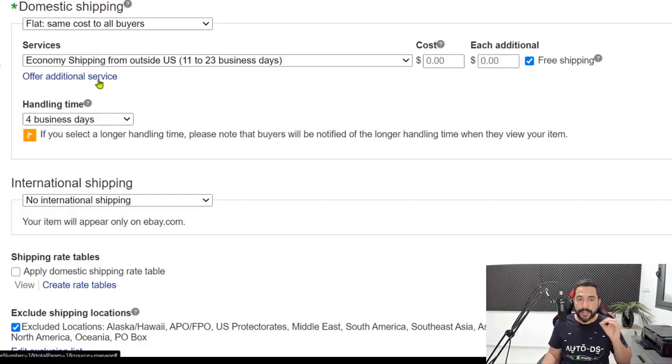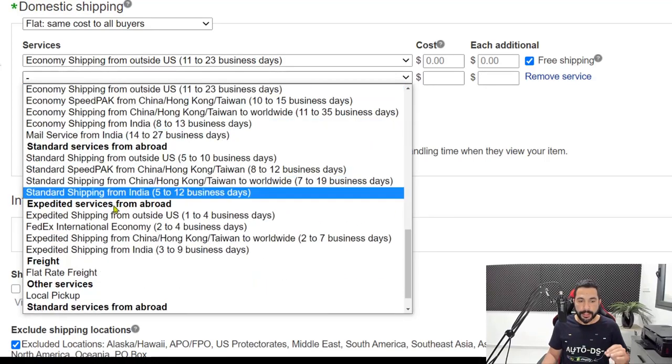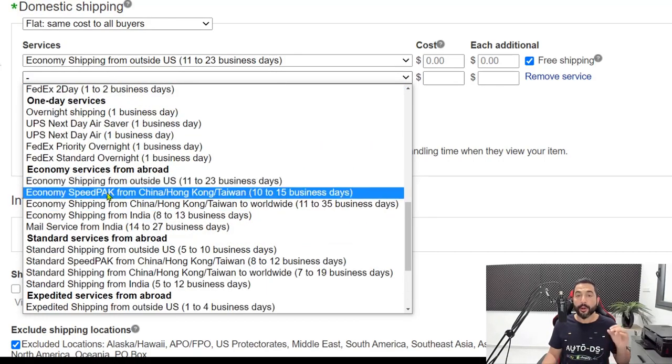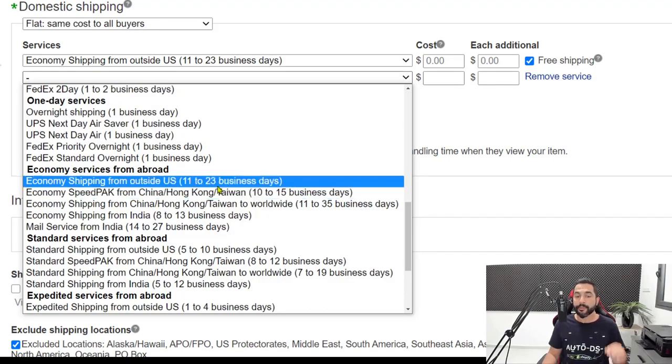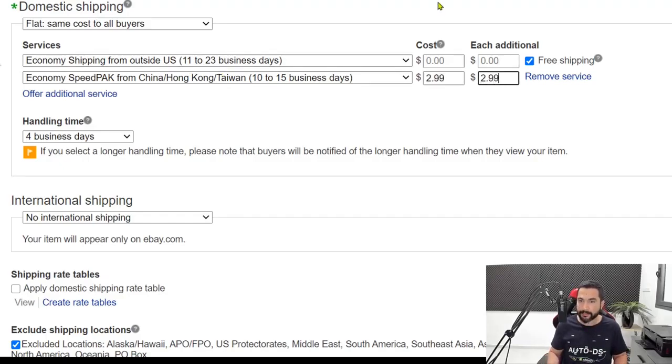Now, another small trick that I like to do is to offer an additional service. And this time we're going to choose in expedited services from abroad. We're going to go with economy speed pack from China, Hong Kong, Taiwan, 10 to 15 business days instead of the 11 to 23 business days that we just had. Now what we're going to do is add an additional price that you would like to profit if your customer uses this shipping option. And what they will see here is instead of getting their package in 11 to 23 business days, they will see that for an added, for example, $2.99, they will get their package in 10 to 15 business days. Now, what are we doing here exactly?